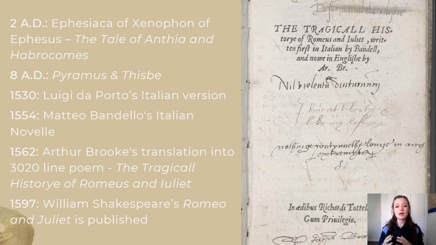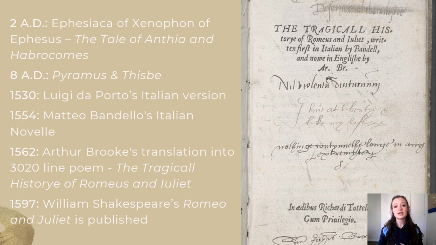Now, this story of Romeo and Juliet, of lovers who cannot be together, has been around for a very long time and has been made into various stories and poems and whatnot. And so in 2 AD, there is a Greek story, Ephesiaca by Xenophon of Ephesus, the tale of Anthia and Habrocomes, that comes from Greece in 2 AD. Then in 8 AD, we have Pyramus and Thisbe.